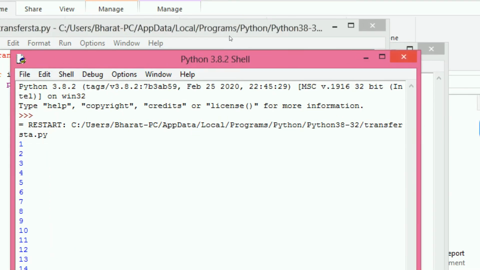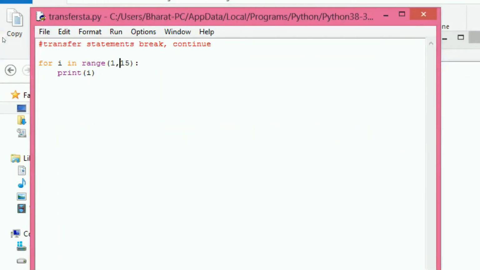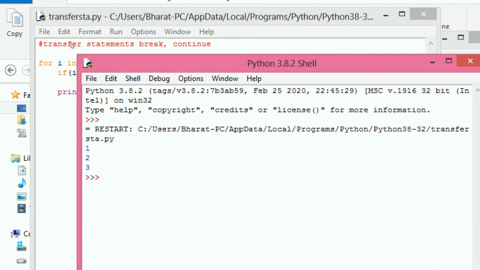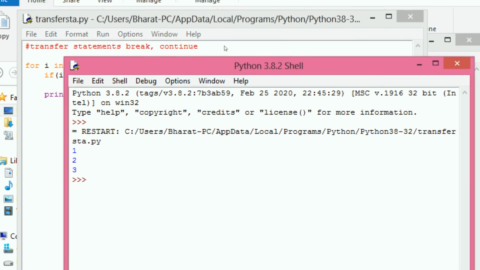Now I want to break this loop when i equals 4. So how can I check that? By using an if statement: if i equals 4, then I can write break. Execute this. What is the output? 1, 2, 3. It prints only 1, 2, 3. When i becomes 4, the loop is terminated.